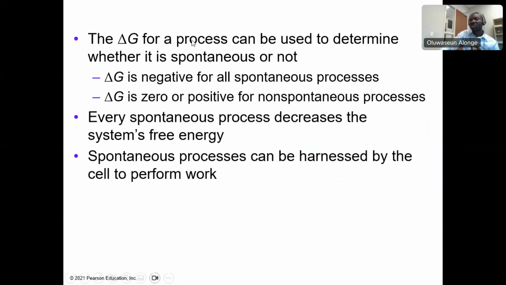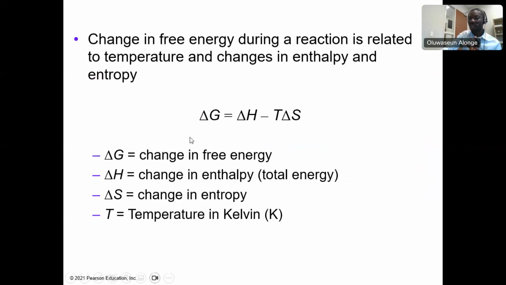Now, the delta G for a process can be used to determine whether it is spontaneous or not. When delta G is negative, it is spontaneous. So if you do this calculation and plug in the values, when delta G is negative, it means the reaction will happen without problem. When delta G is positive, it means the reaction will not be spontaneous.